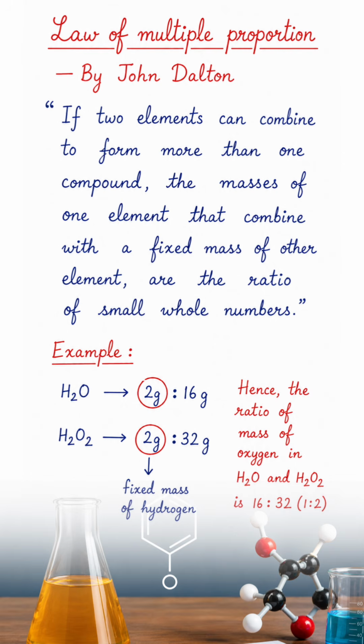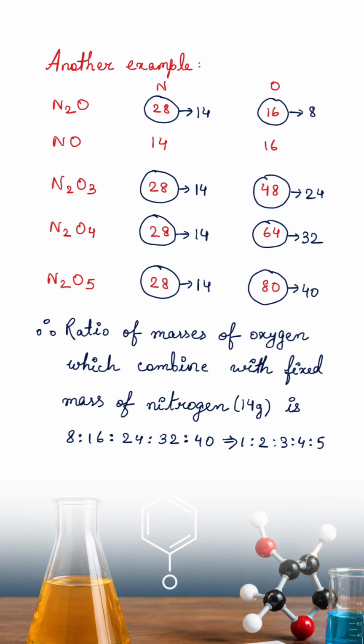Another example given here is of nitrogen oxides. Oxygen is combining with a fixed mass of nitrogen, which is 14 gram. Therefore, the ratio of masses of oxygen which combine with fixed mass of nitrogen is 8 is to 16 is to 24 is to 32 is to 40, which simplifies and gives 1 is to 2 is to 3 is to 4 is to 5.